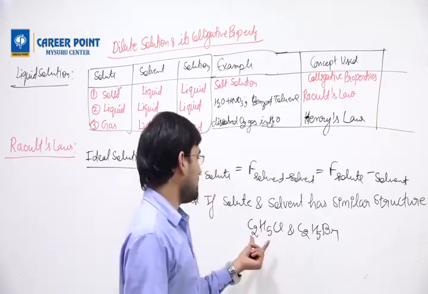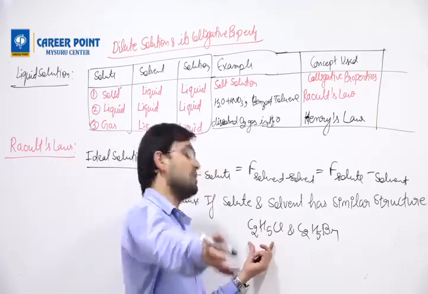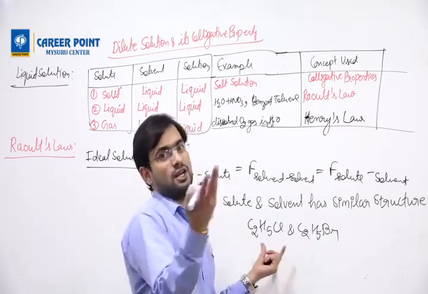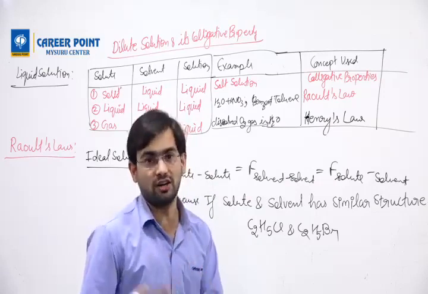If I mix ethyl chloride with something like water, this is liquid. If you mix this with another liquid, their structures are not the same.